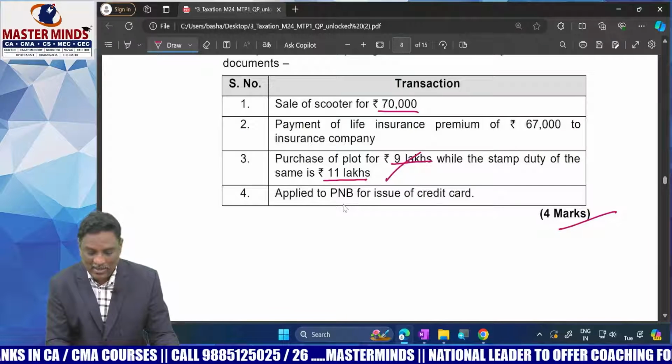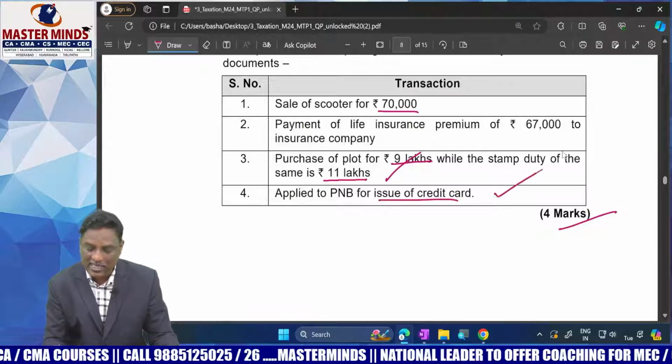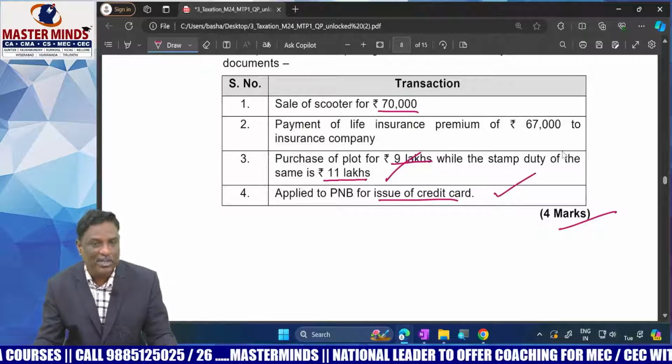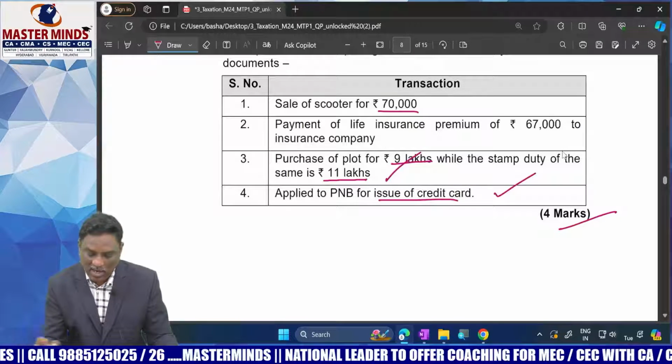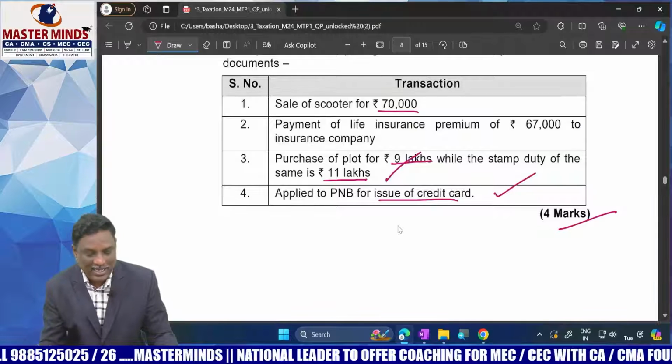Next one, application for issue of credit card: PAN requirement is mandatory. Quoting of PAN is mandatory. So in all these cases, quoting of PAN is mandatory except the first one.